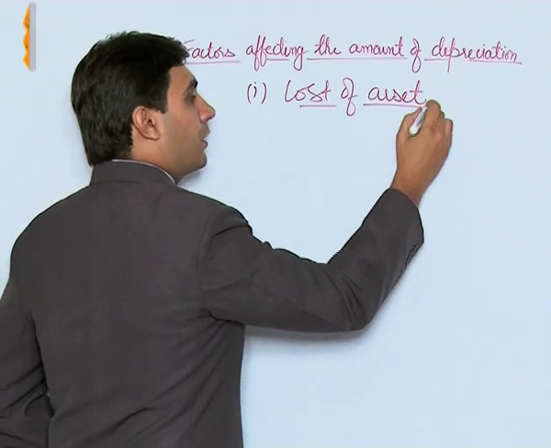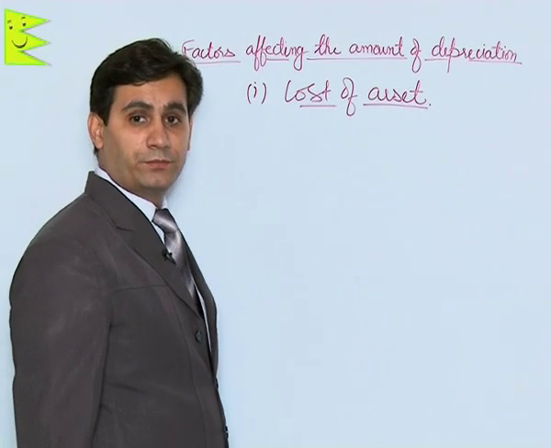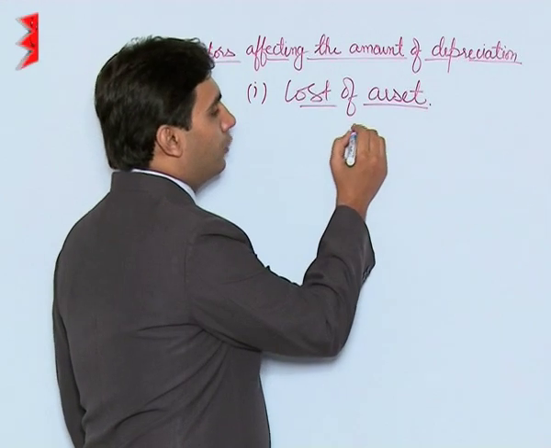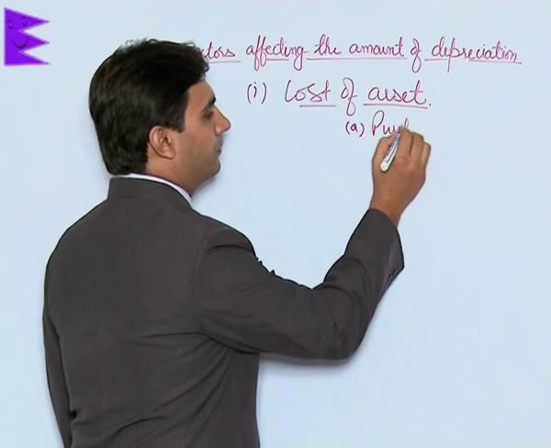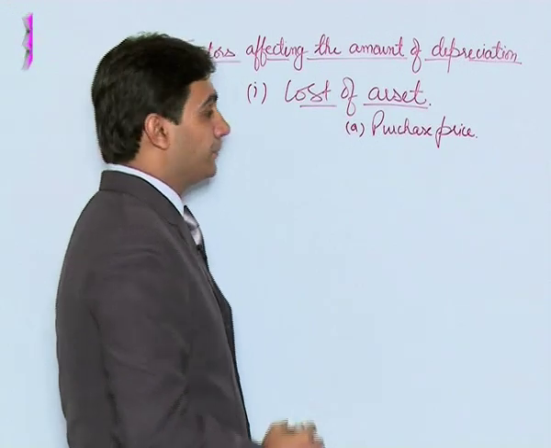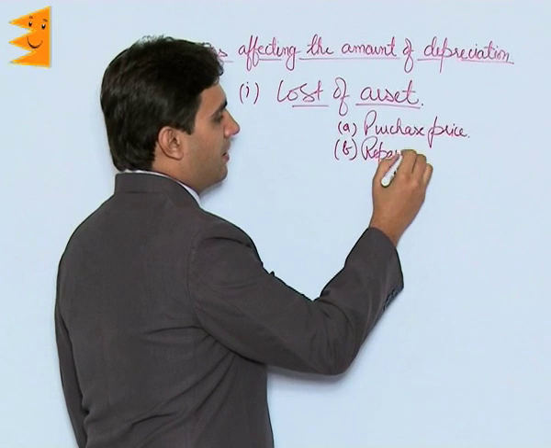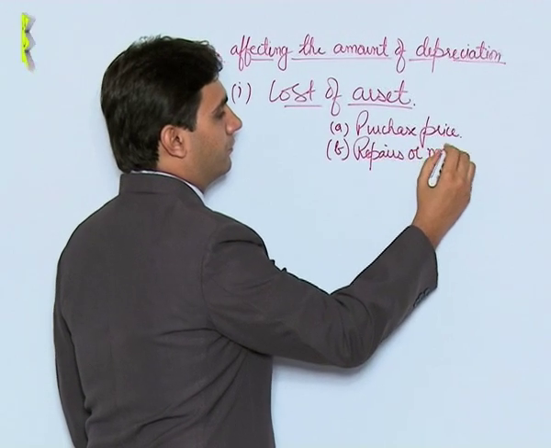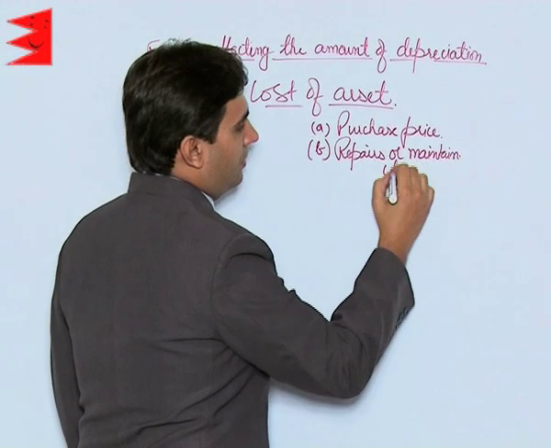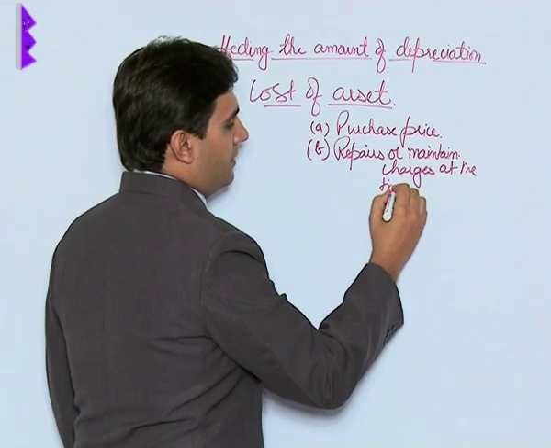Now students, the cost of the asset means the amount that has been spent to acquire that particular fixed asset. It includes various factors as per historical cost principle. It can include purchase price, that is the amount mentioned on the invoice. Then it includes any repairs or maintenance charges at the time of purchase.